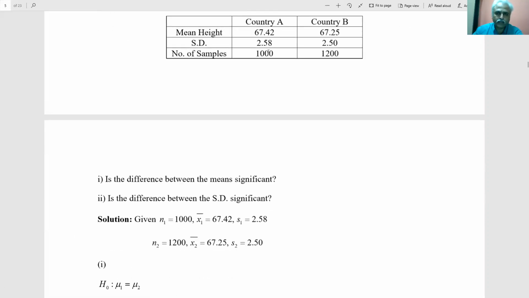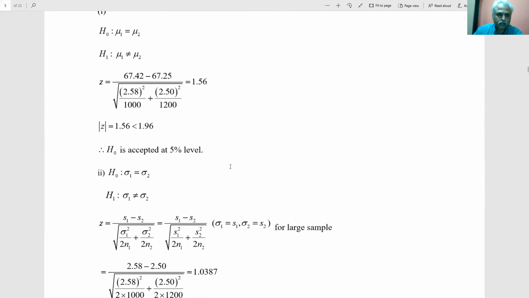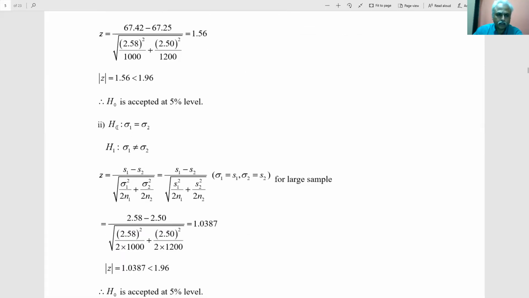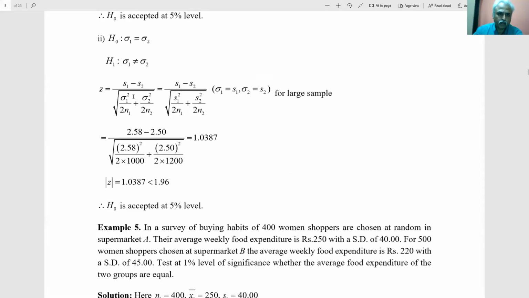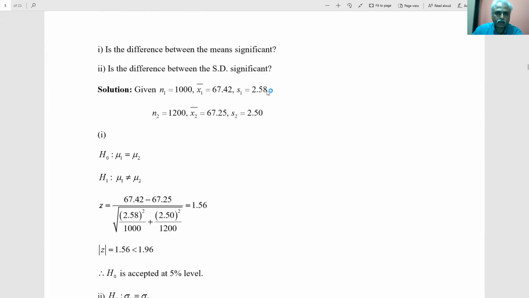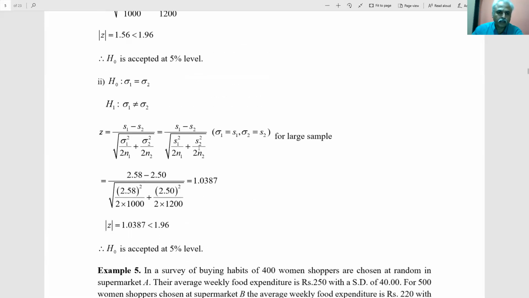Now whether the standard deviations are also the same, similar things are set up. The hypothesis is that standard deviations behave the same. The statistic for standard deviation, instead of x1 bar minus x2 bar, is s1 minus s2 divided by the square root of sigma 1 square by 2n1 plus sigma 2 square by 2n2. For large samples, meaning greater than 30, since the sample sizes 1000 and 1200 are greater than 30, S1 and S2 are taken as sigma 1 and sigma 2.